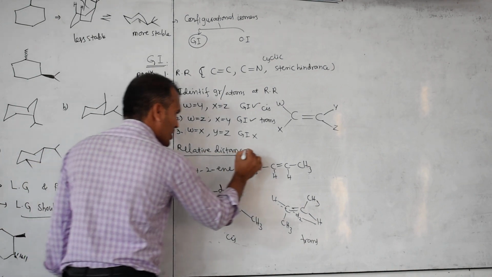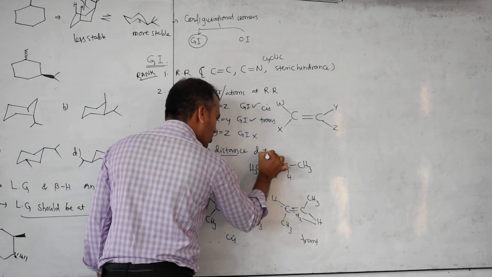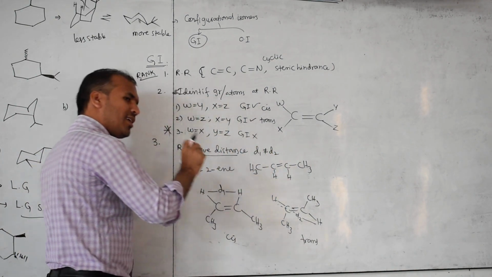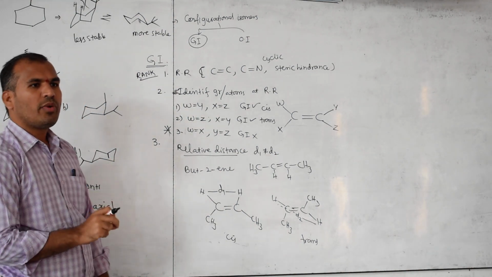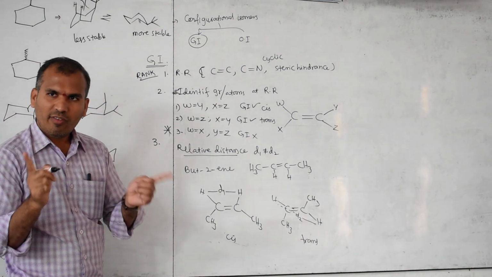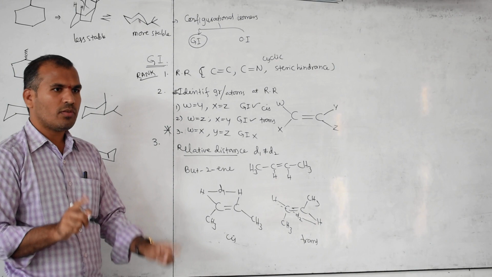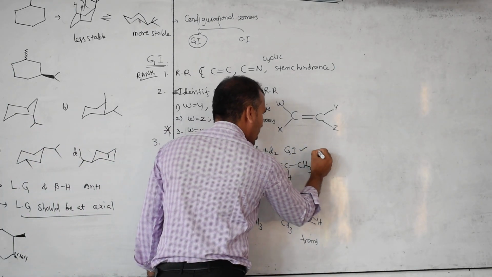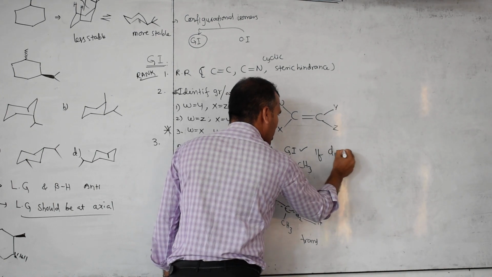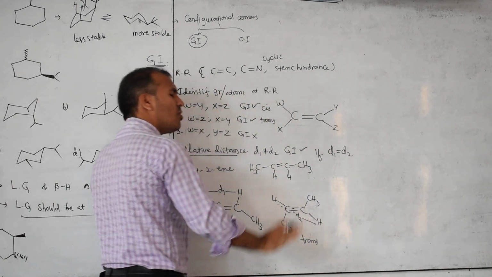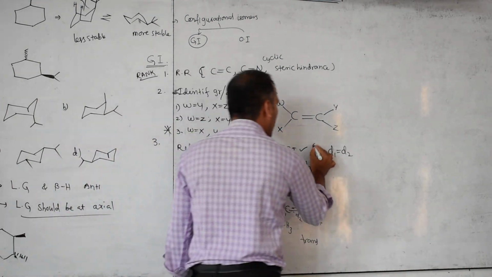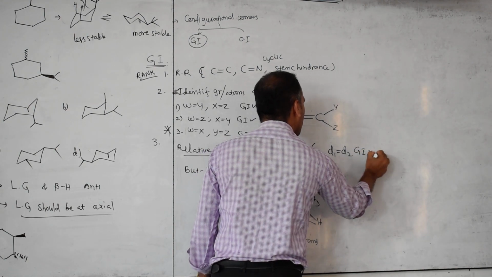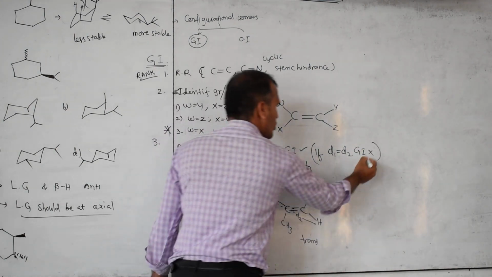So the relative distance D1 is not equal to D2. That time only it shows geometrical isomerism. If D1 is equal to D2, it does not show geometrical isomerism.